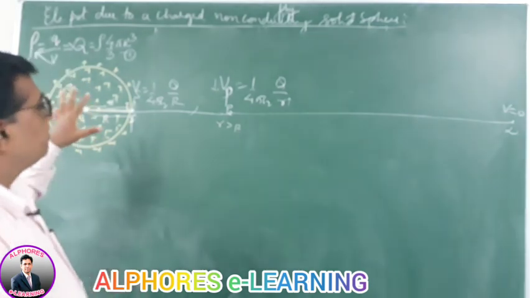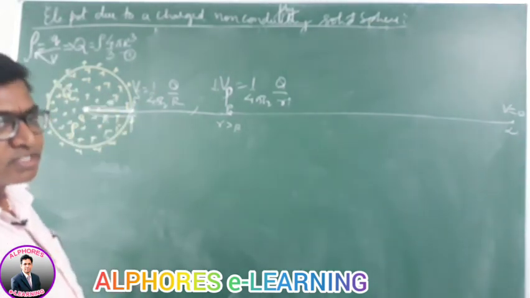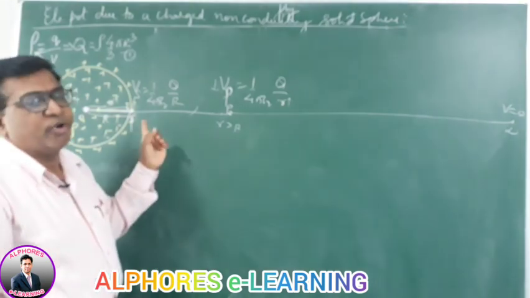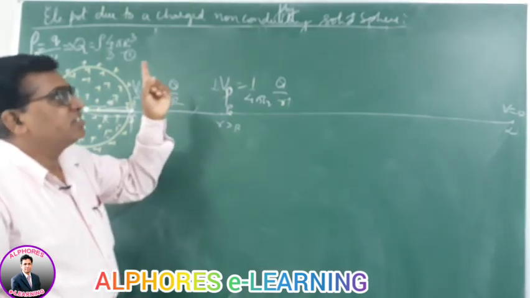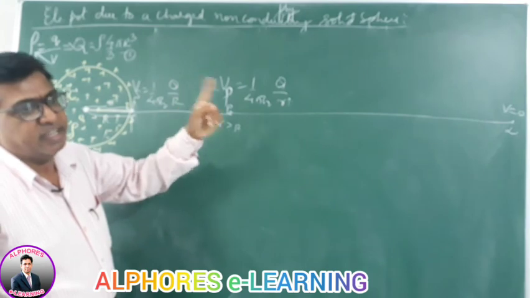So this way we find out the electric potential at the outside point and the surface point for a charged non-conducting solid sphere.